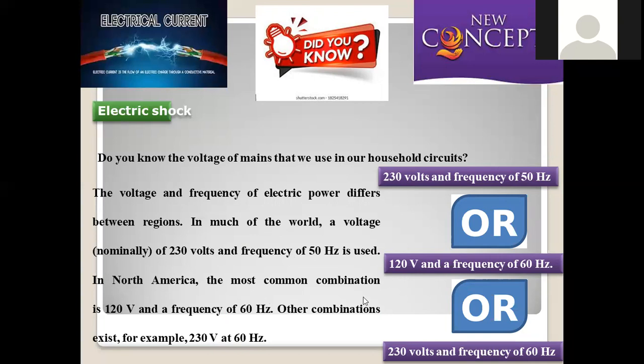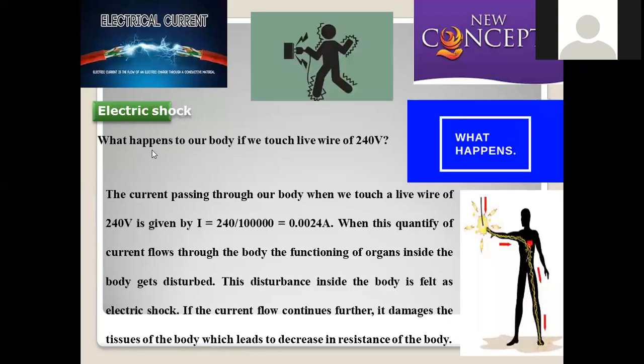In North America, most commonly, a combination of 120 volts and 60 hertz of power is consumed. Other combinations, you may take 230 volts and 60 hertz. These are the various frequently used combinations for household applications of electricity. So it is required to pass the potential difference at the frequency of a particular quantized parameter. In this manner, different kinds of conditions may apply for household purposes.